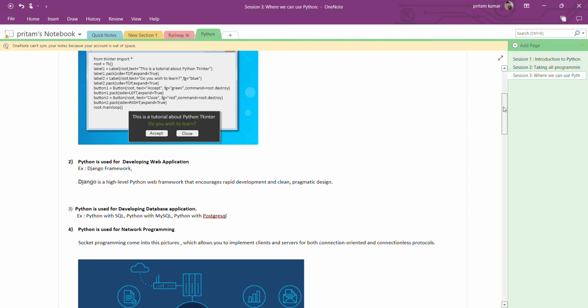The next point is that Python can be used for web development also. With frameworks like Django and FastAPI, we can develop web applications. Web applications are what you see when you browse any website, like Facebook.